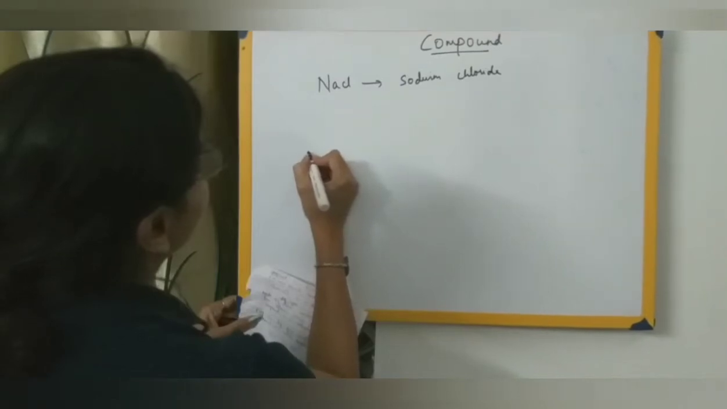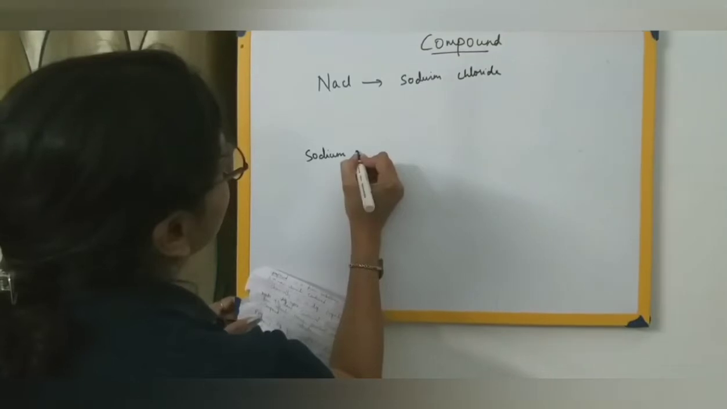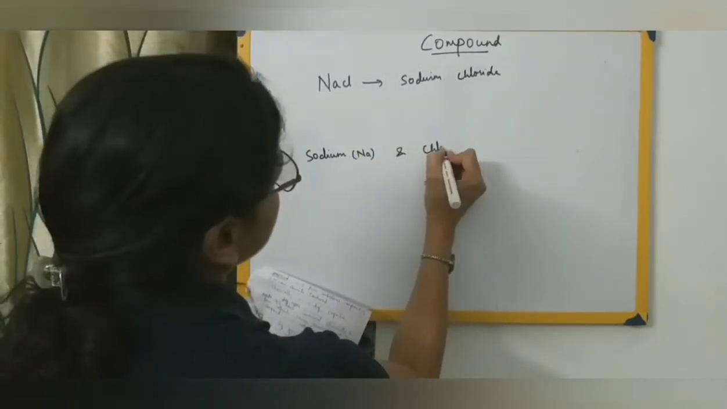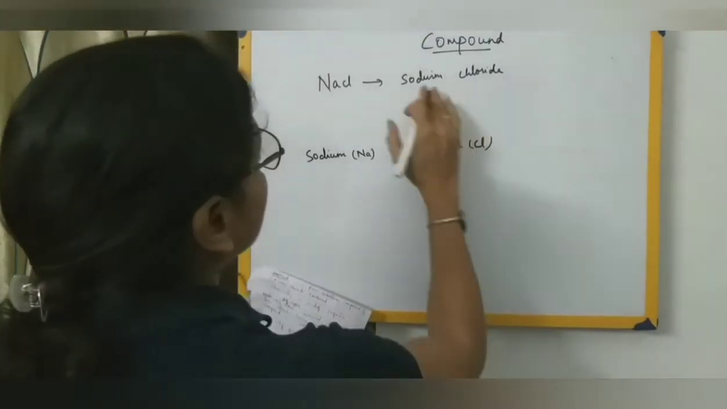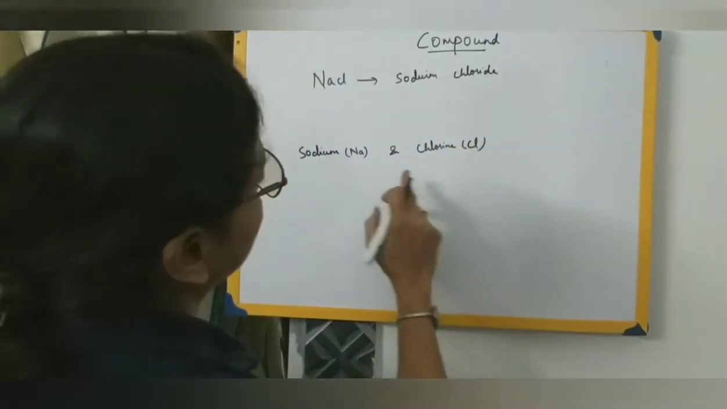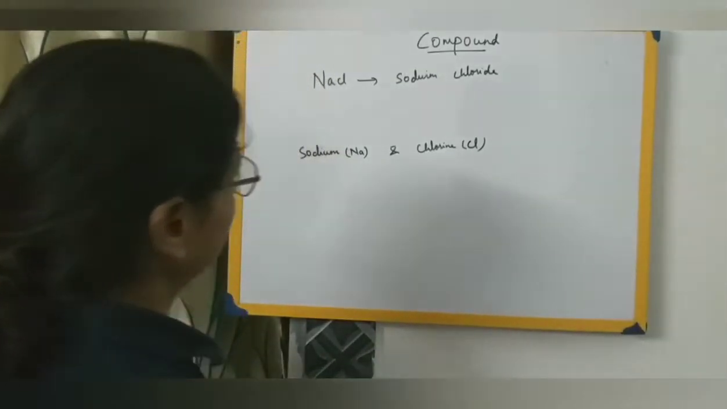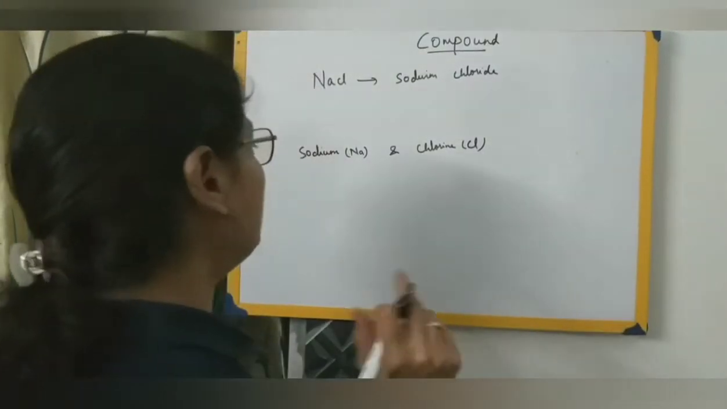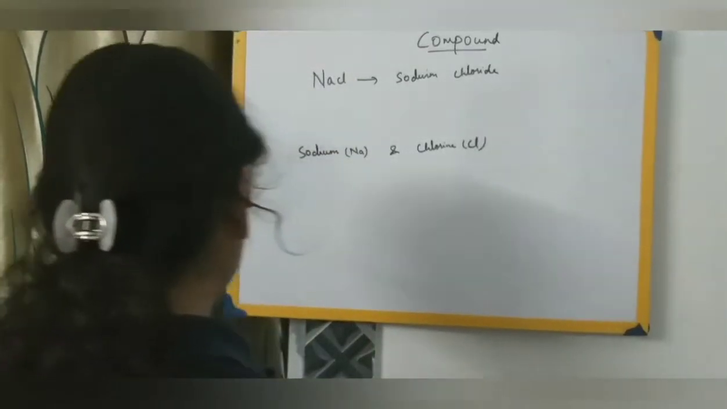That is sodium, which we are representing by the symbol Na, and chlorine, whose symbol is Cl. Now the properties of this compound are entirely different from the properties of the constituent elements from which it has been formed. Sodium chloride will have certain properties, and those properties will be different from the properties of sodium as well as the properties of chlorine. Let us see what those properties are.